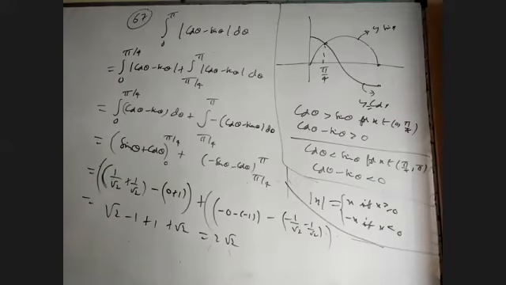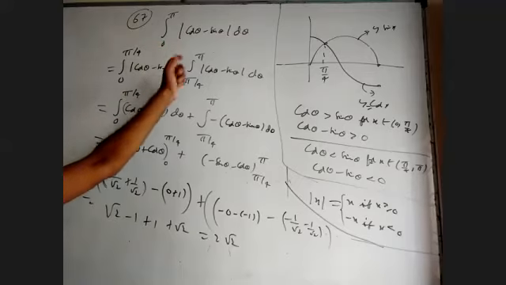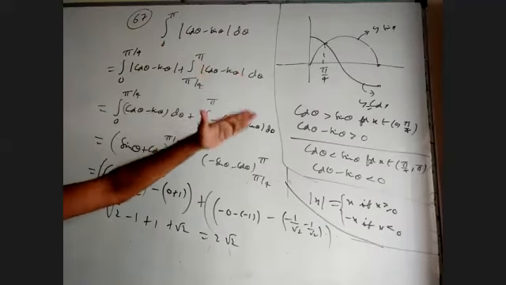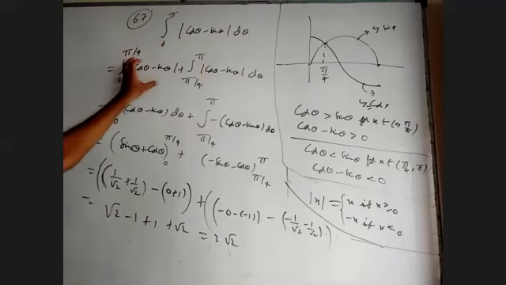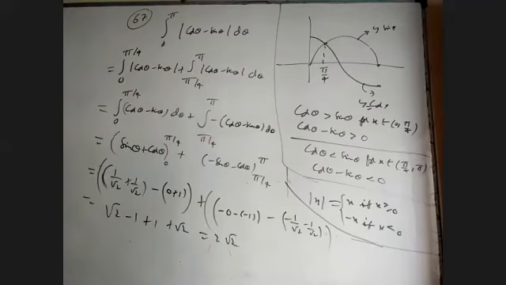Okay, 67. The main part is understanding when cos theta minus sin theta is positive and negative. That is the pi by 4 change. And then mod x equals x when x is positive and mod x equals minus x when x is negative, after which it is normal integration. Anybody still have any doubt regarding 67?